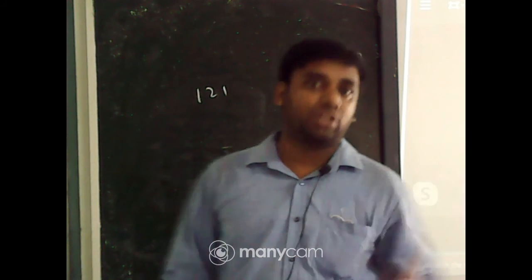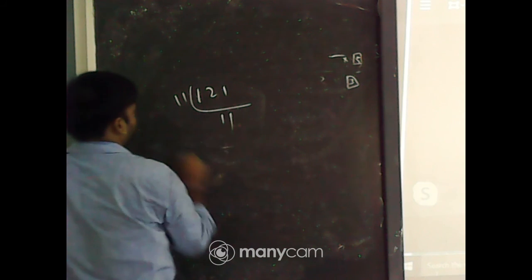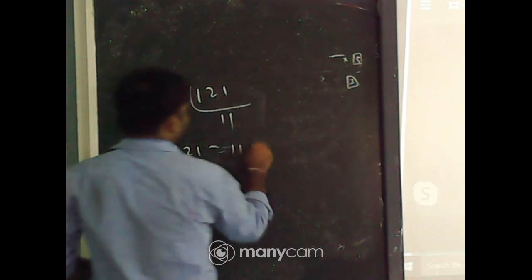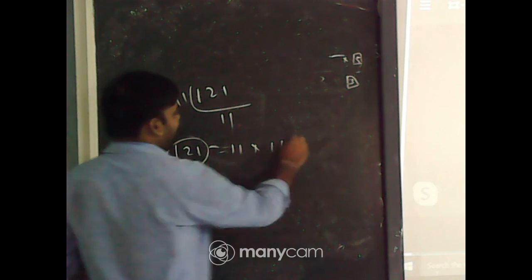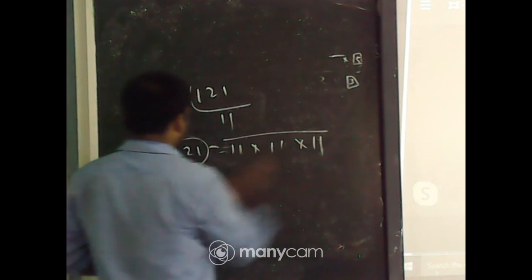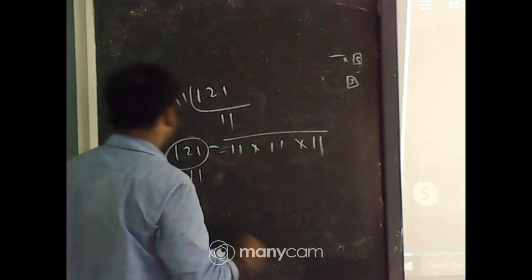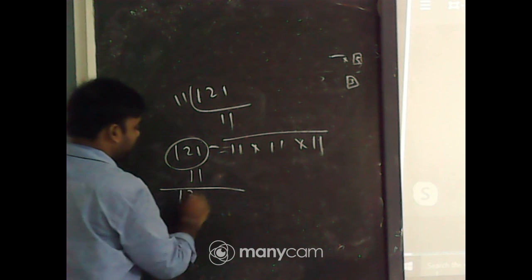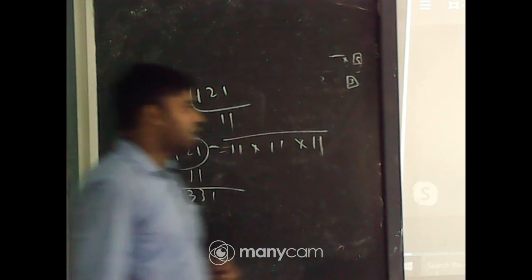We know that 121 is the square of 11. So if I factorize it, we get 11 and 11. So 121 equal to 11 into 11. To make it a perfect cube number, we need another 11. So if I multiply 11 with 121, we will get a perfect cube number. I am guessing the number 1331. I think 1331 is the perfect cube number.